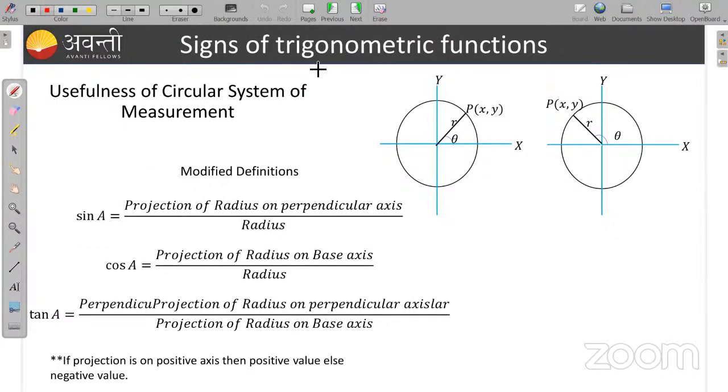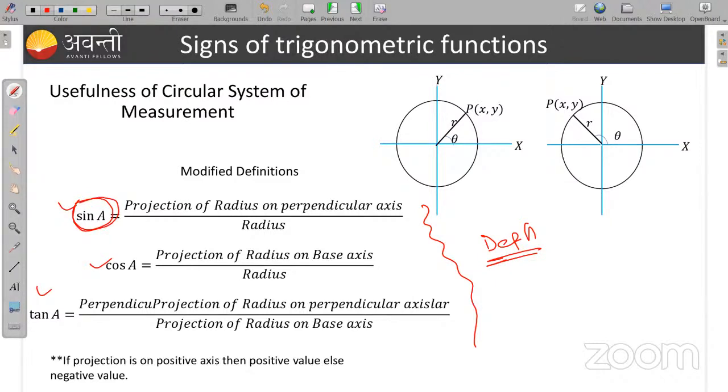See here, sign of trigonometric function, right? So in the circular system, how do we measure sine? Let's see, actually, what is the definition of sin A, cosec A, cos A and tan A? These are the circular definitions of sine, cos and tan, right?